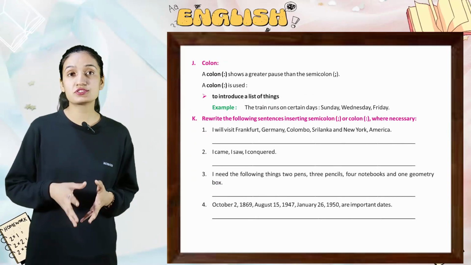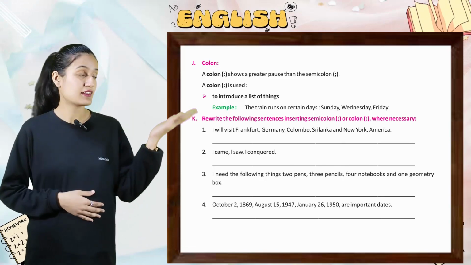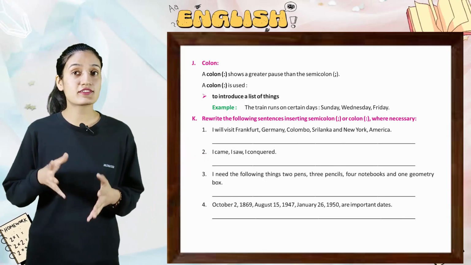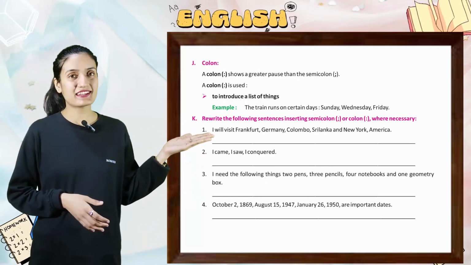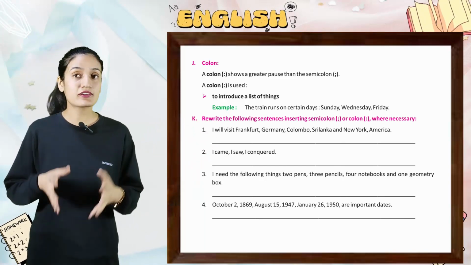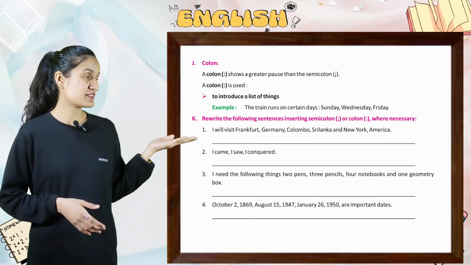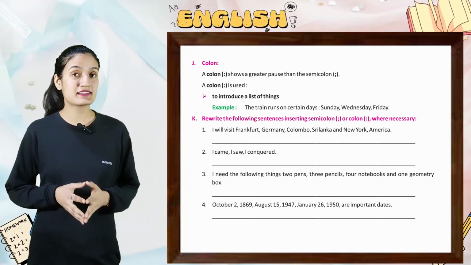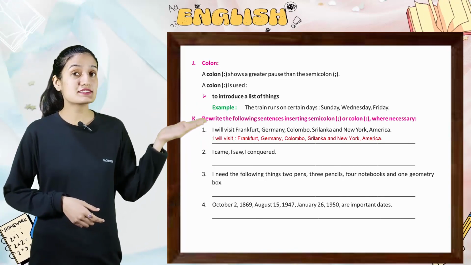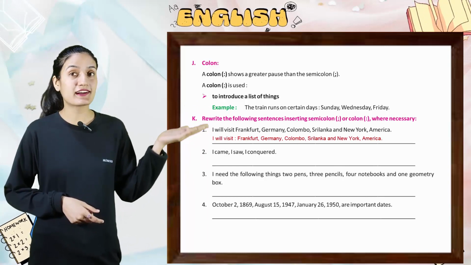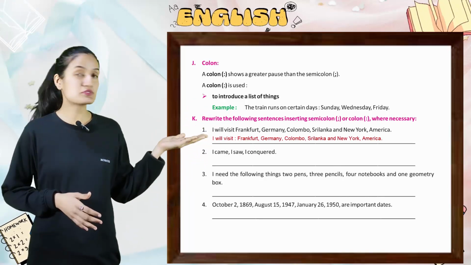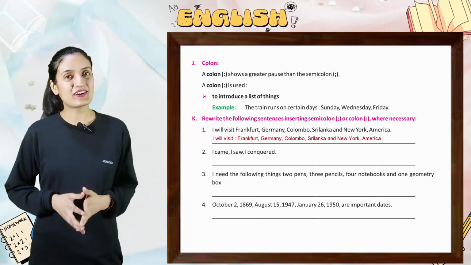Colon. A colon shows a greater pause than the semicolon. A colon is used to introduce a list of things. Example, the train runs on certain days: Sunday, Wednesday, Friday. Now kids, rewrite the following sentences, inserting semicolon or colon where necessary. So in the first sentence, we will write it like, I will visit colon, Frankfurt, Germany; Colombo, Sri Lanka; and New York, America. So kids, in the same way, you have to put semicolon or colon accordingly.